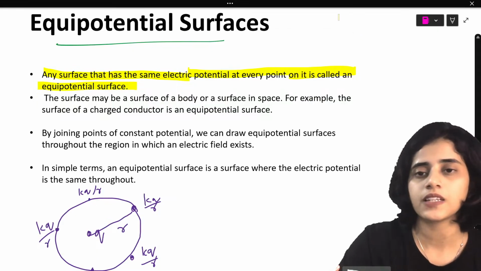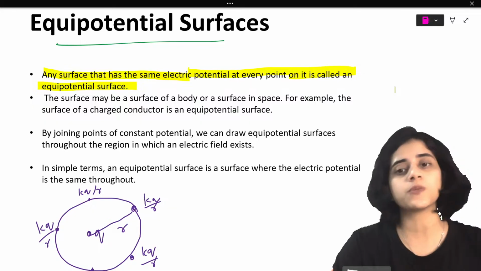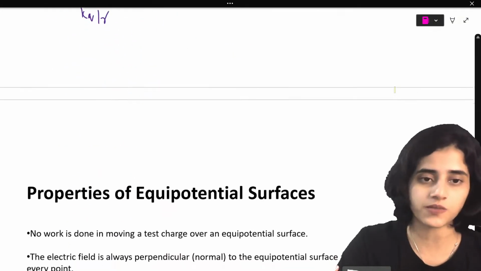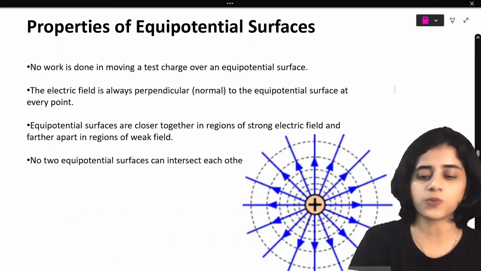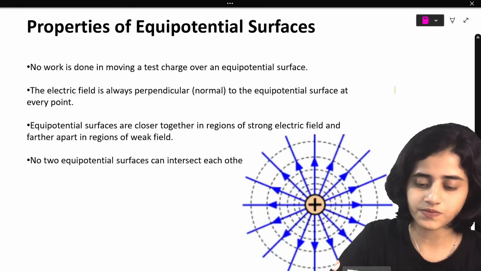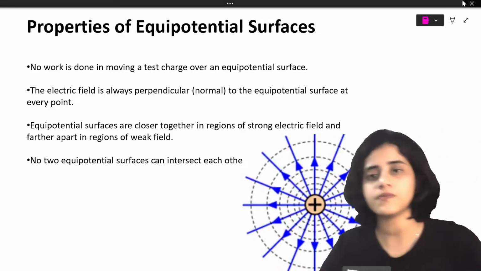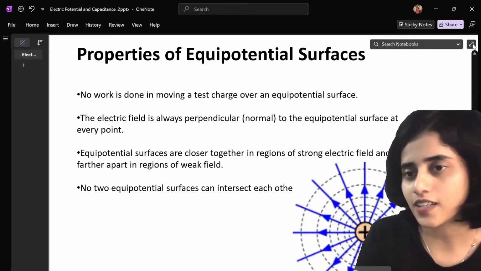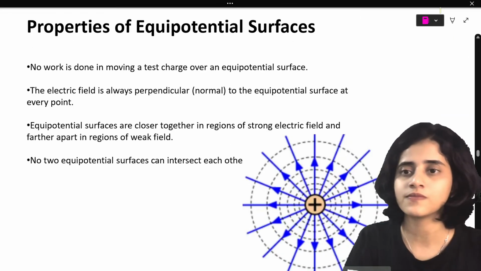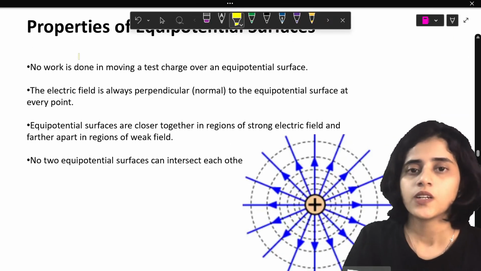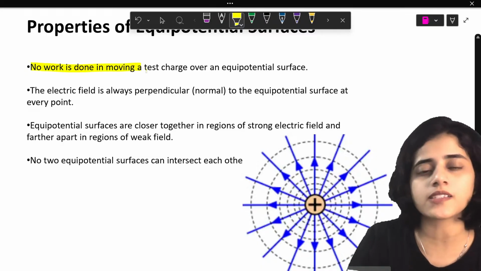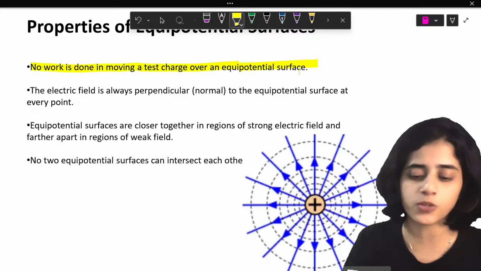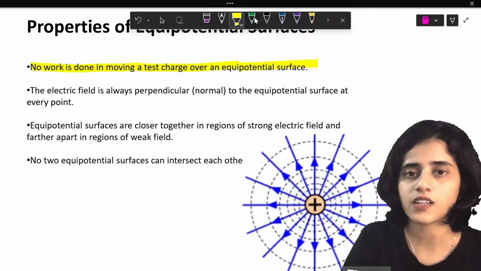Now we look at the properties of equipotential surface. It's very important. What is the first property? No work is done in moving a test charge over an equipotential surface. Why?